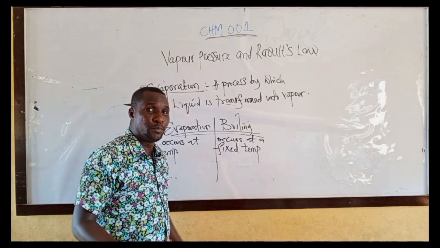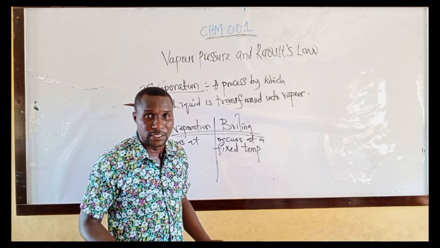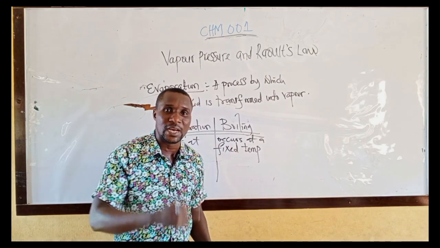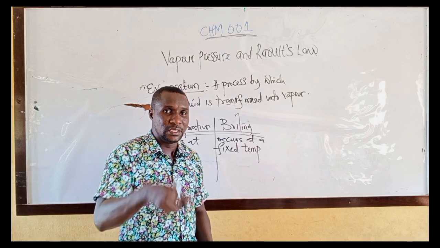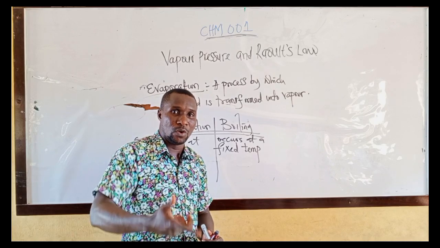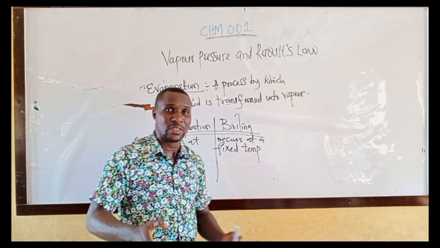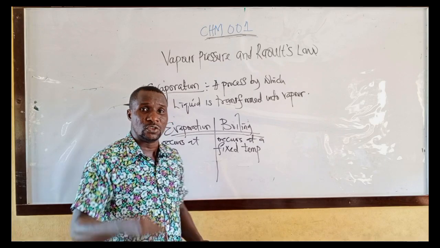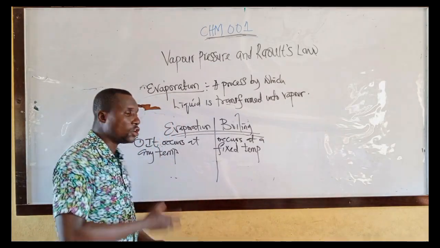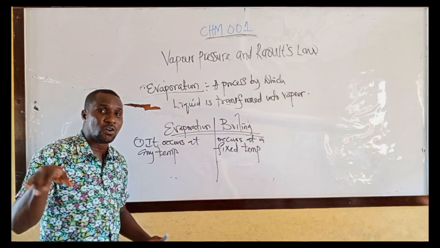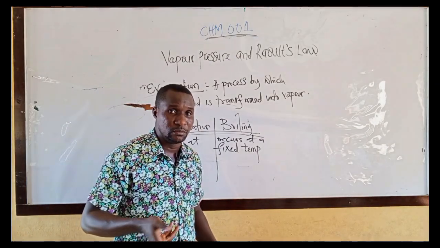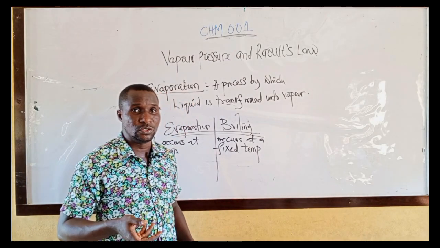For example, the boiling point of water is 100 degrees C. Water boils at 100 degrees C, which means boiling of water is at a fixed temperature. Pure water has a boiling point of 100 degrees C. But evaporation can occur at any temperature, and it occurs at the surface of the liquid. That's another difference between the two.